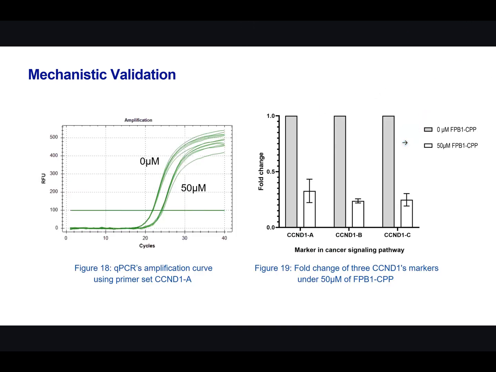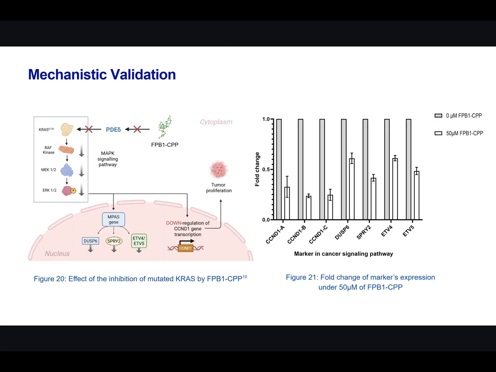We conducted qPCR to study the RNA expression under drug treatment. The amplification curve of CCND1 shows a higher Ct value for the 50 micromolar samples compared to the control. The right shows the fold change with reference to housekeeping genes. At the same time, the results on the transcriptional target MYC show a significant drop in gene expression, suggesting that the MAPK and ERK pathways are cut off by KRAS inhibition.